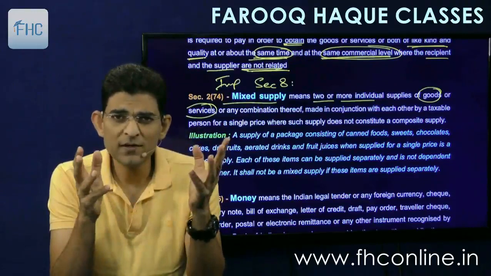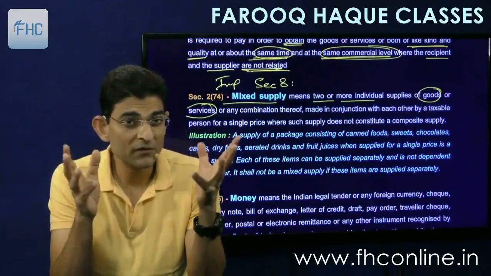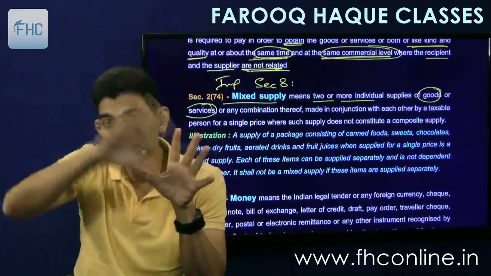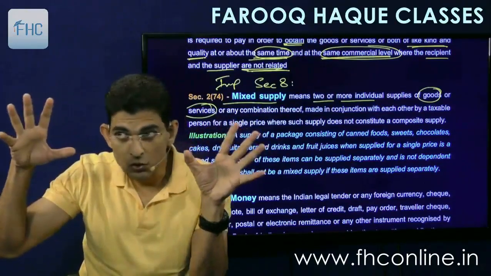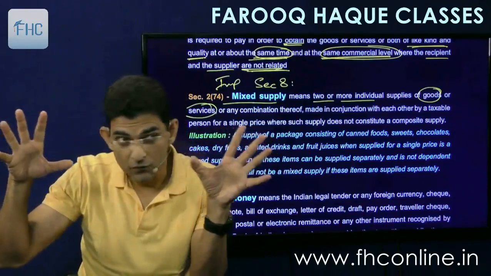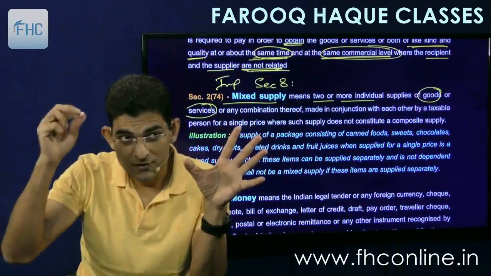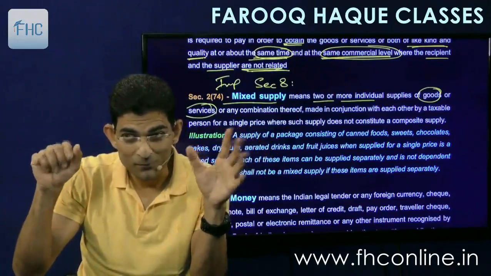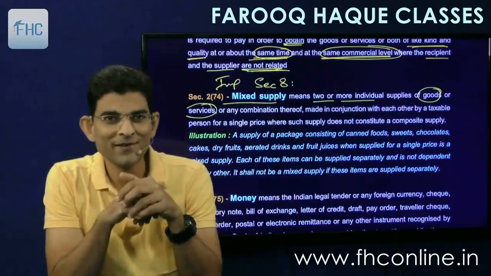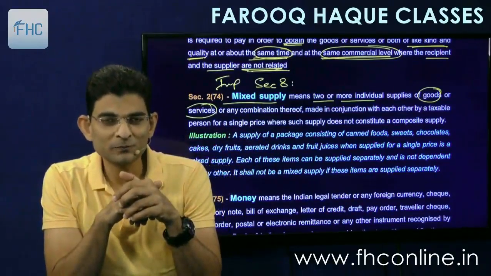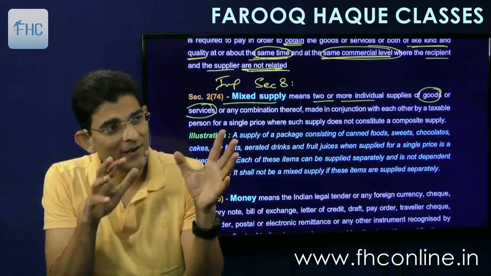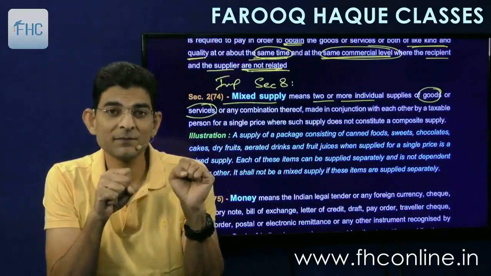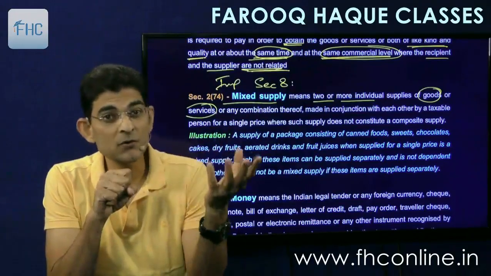Tomorrow you'll go out in the market, you'll see so many things. Whenever you are visiting places, you should be observant of what is happening around you, and it should click: oh, this is composite, this is mixed. You go to a hotel tomorrow, and we have a hotel room with breakfast. So there's breakfast also, and there's a hotel room also.